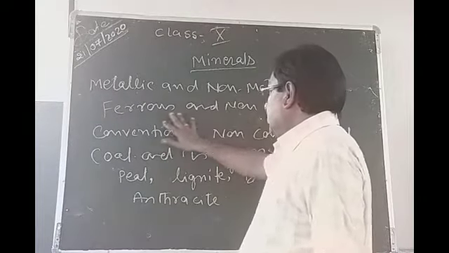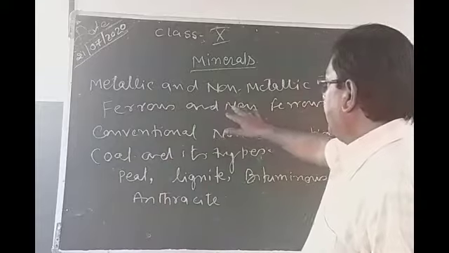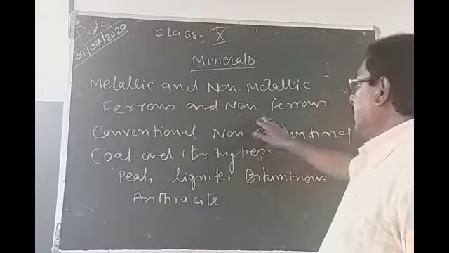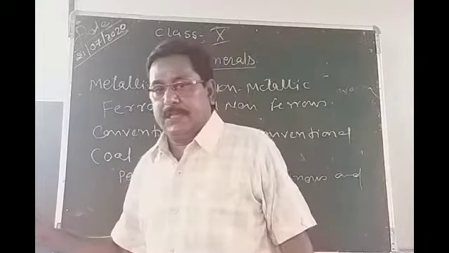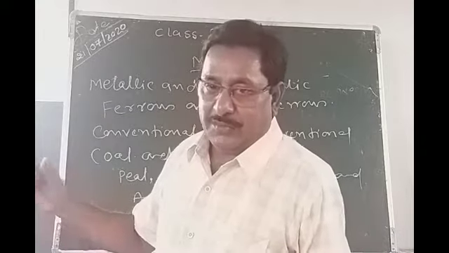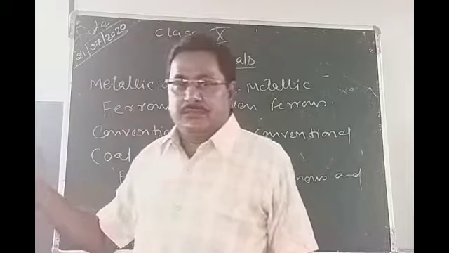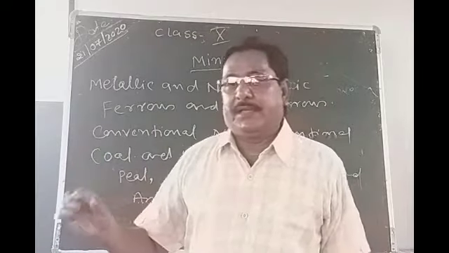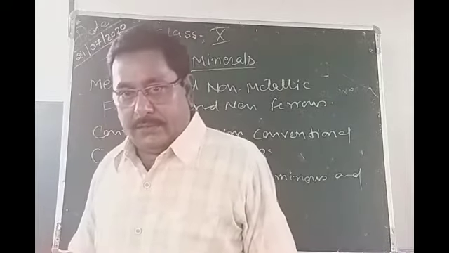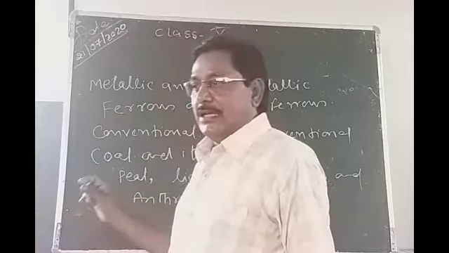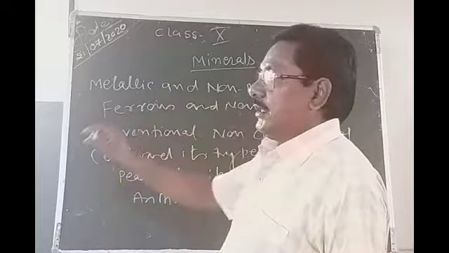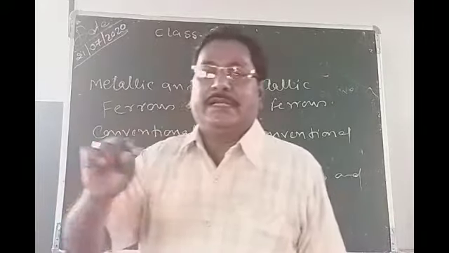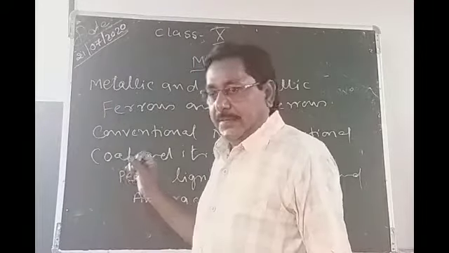And this is also of two types. Metallic minerals are of two types, ferrous and non-ferrous. Ferrous here means having the carbon and its types. You have studied about hematite. These are ferrous, means from where we are getting the iron. These are known as ferrous. And non-ferrous means the metallic substance which are not having the iron in its contents. It is known as non-ferrous.